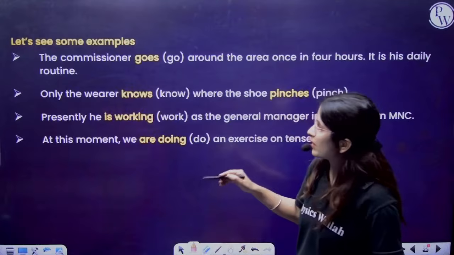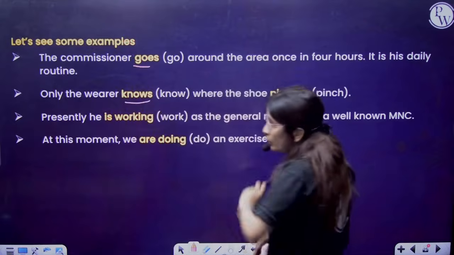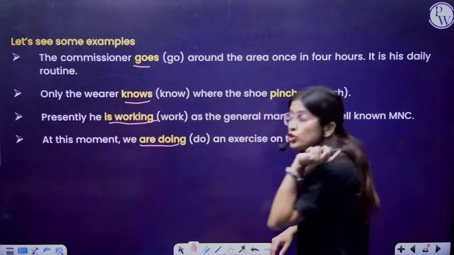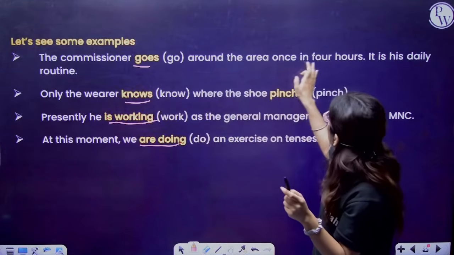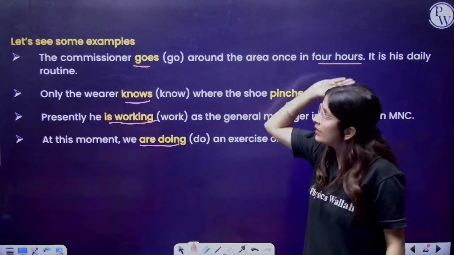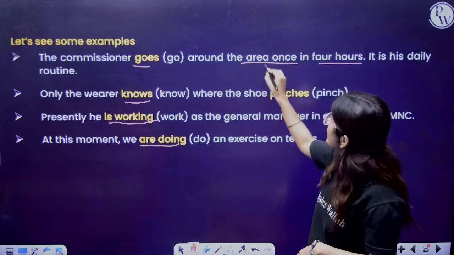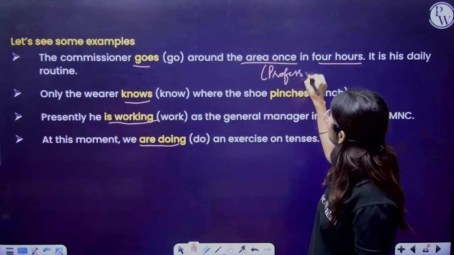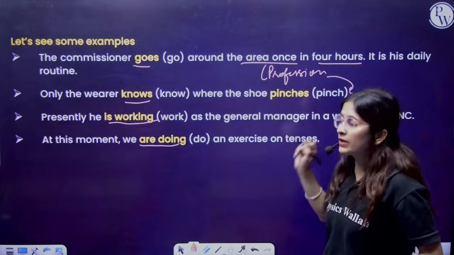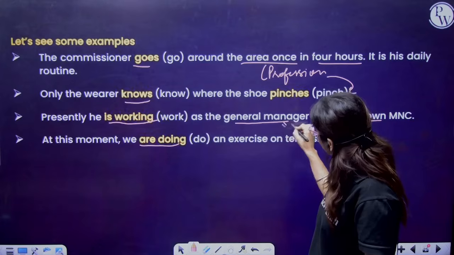So let's have some examples. For example, the commissioner goes around the area. Only the wearer knows where the shoe pinches. Presently, he is working. At this moment, we are doing. So look at the examples. Half we have read, half you have to read. The commissioner goes around the area. That is simple present, a professional activity. Only the wearer knows where the shoe pinches. This is also professional. Presently, he is working as a journal manager at an MNC. So we are talking about it unofficially.